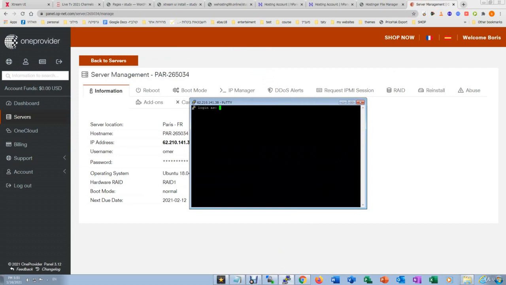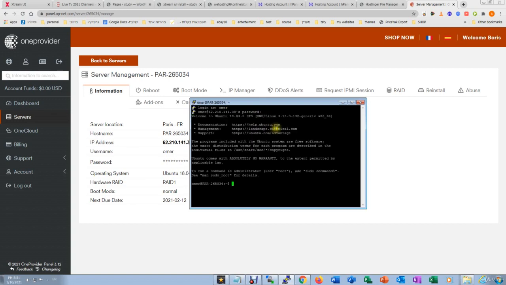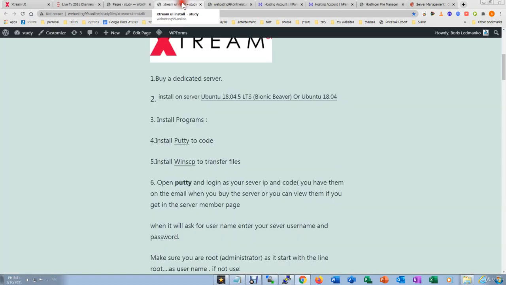And OK. So my username is Omer, and my password. Please notice that when you insert your password you won't see it here; it doesn't show in PuTTY. Just click enter. Okay, great.